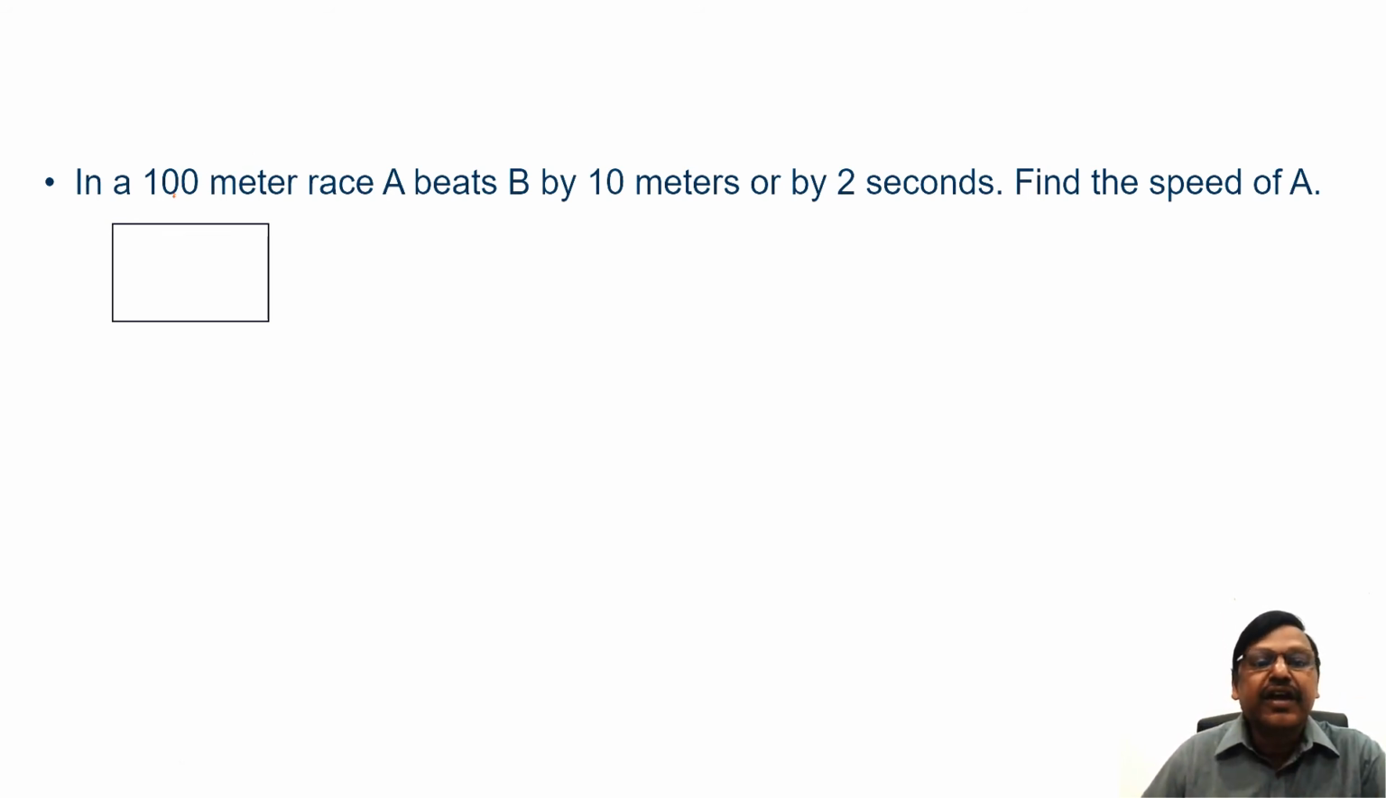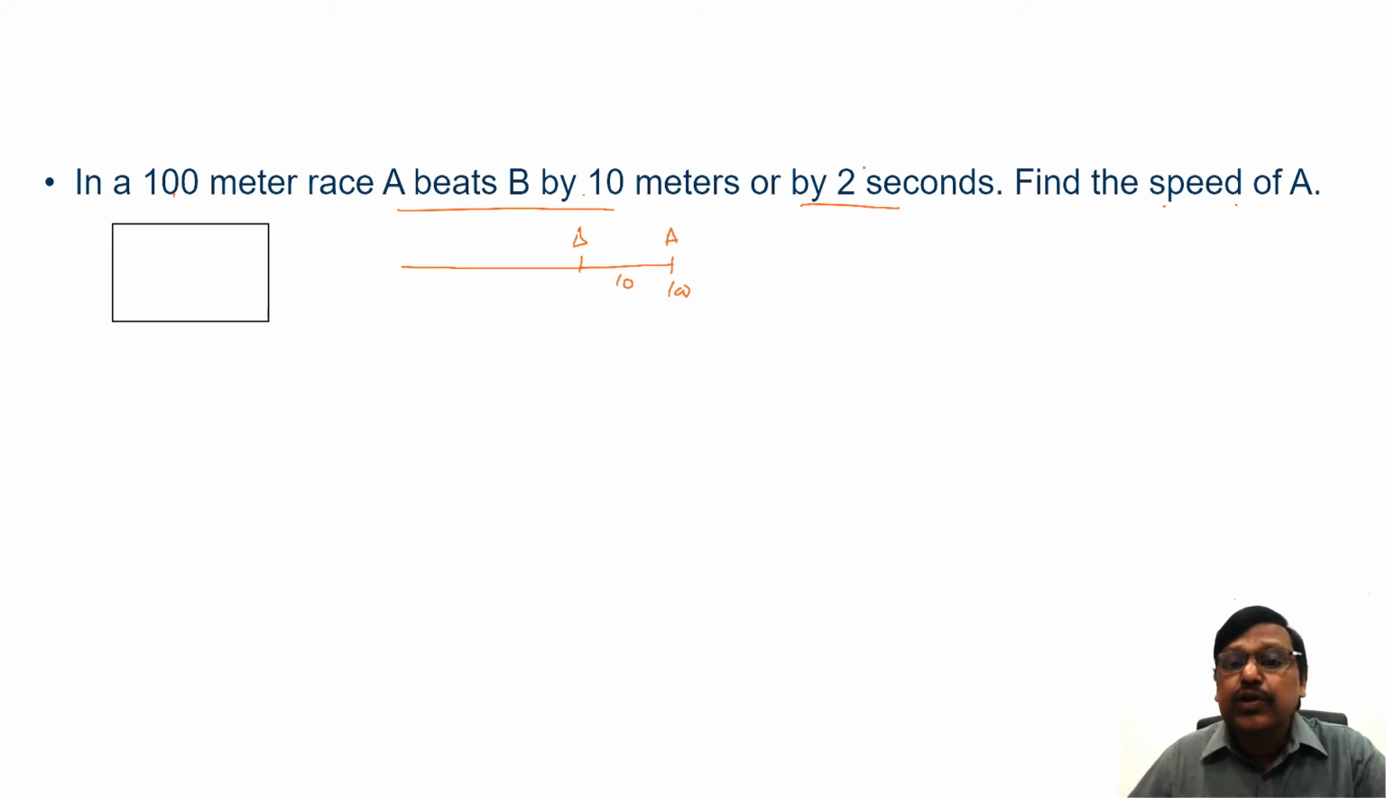In a 100-meter race, A beats B by 10 meters or by 2 seconds. Find the speed of A. A beats B by 10 meters means when A runs 100, B is 10 meters behind. Now A beats B by 2 seconds means what? As I said, A completes the race 2 seconds before B completed, or rather B completed the race 2 seconds after A completed.